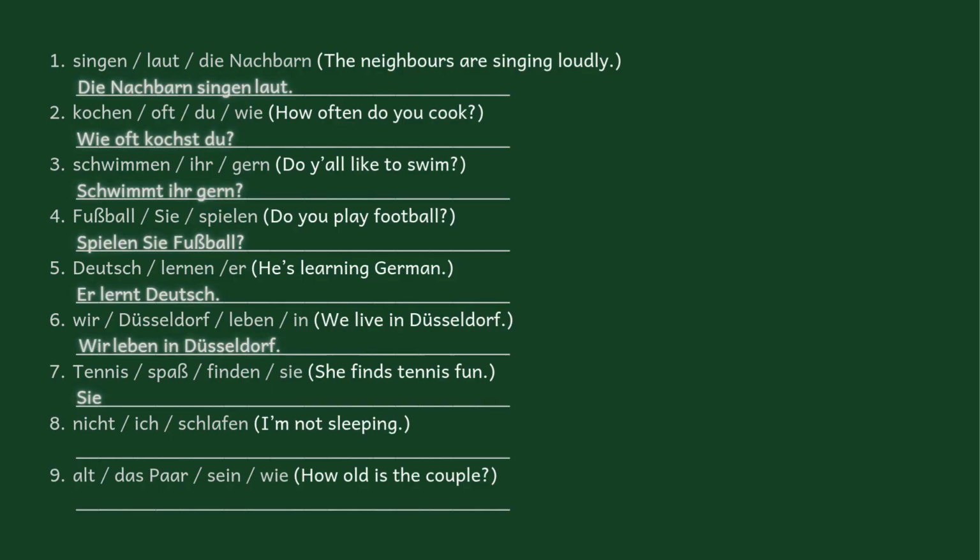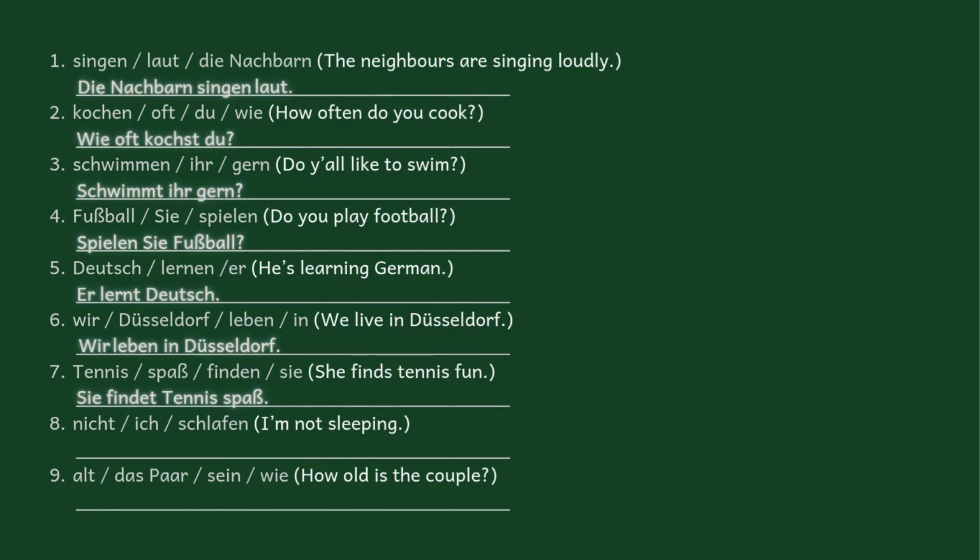So sie findet. Then the next thing is the tennis. Sie findet Tennis Spaß. This is one of the few sentences where the English and German words will be in the same order. Most times this is not the case. So it shouldn't lie to you that this is the case for the majority.